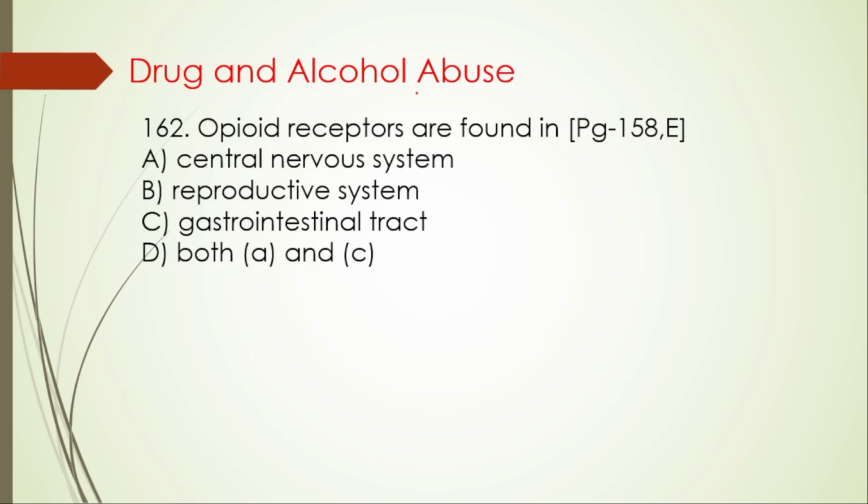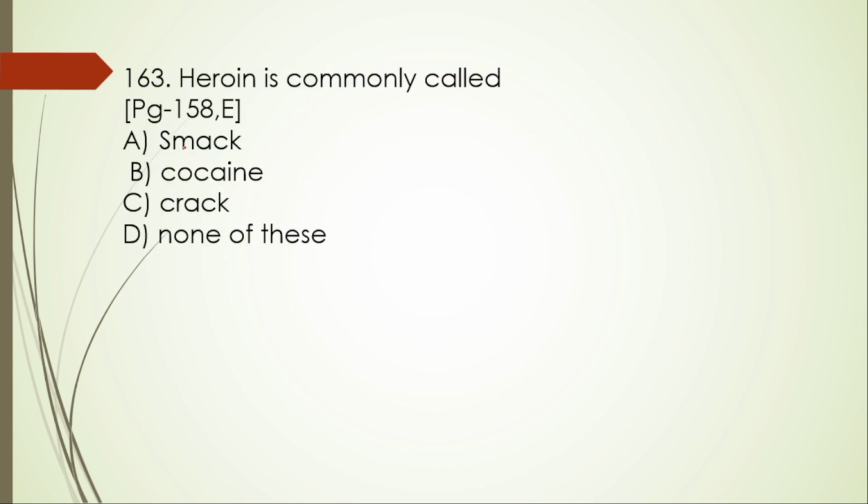Next question, 162, from drug and alcohol abuse. Opioid receptors are found in central nervous system, reproductive system, gastrointestinal tract, both A and C. Here the right option is option A. Next, heroin is commonly called A, smack, B, cocaine, C, crack, D, none of this.